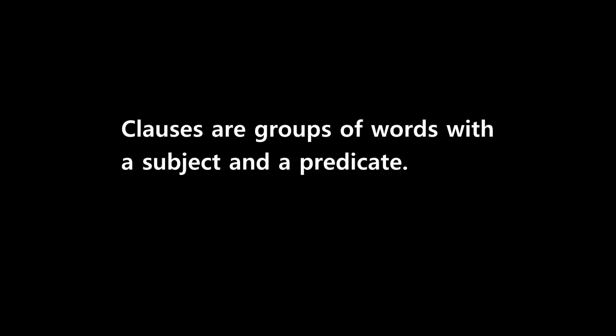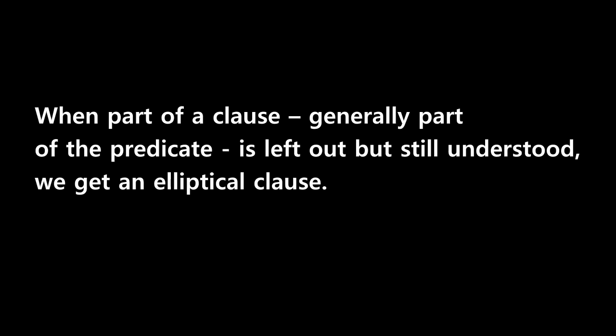Clauses are groups of words with a subject and a predicate. When part of a clause, generally part of the predicate, is left out but still understood, we get an elliptical clause. Imagine you are watching an American television show. You hear the following. Who is going to cook dinner?